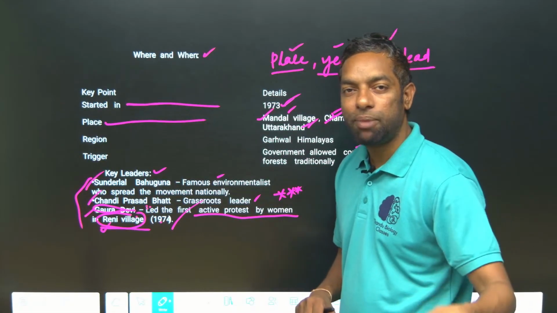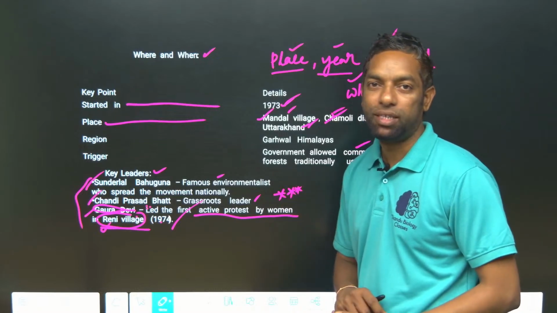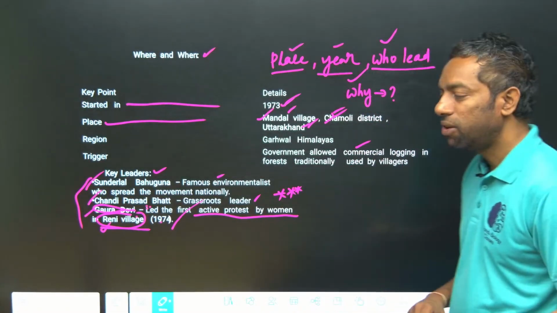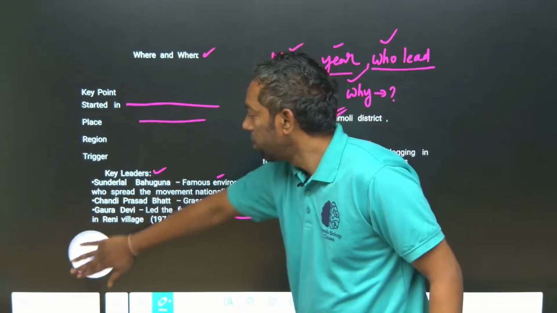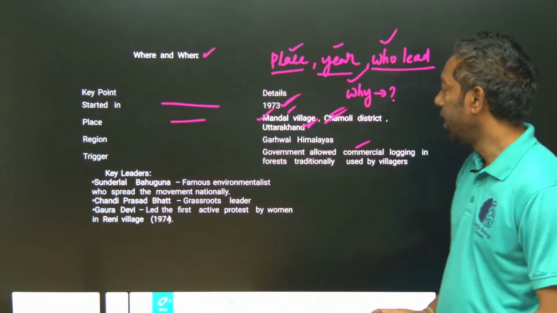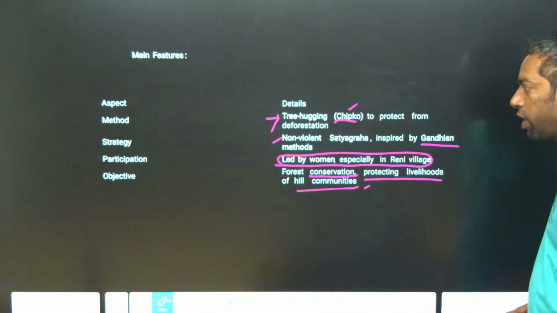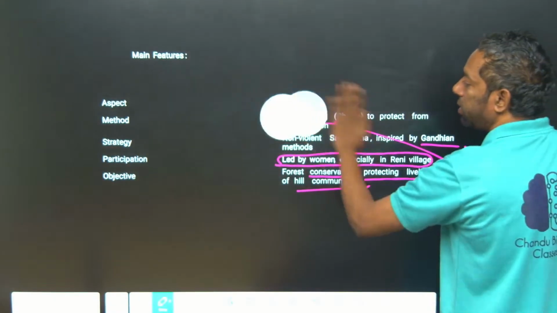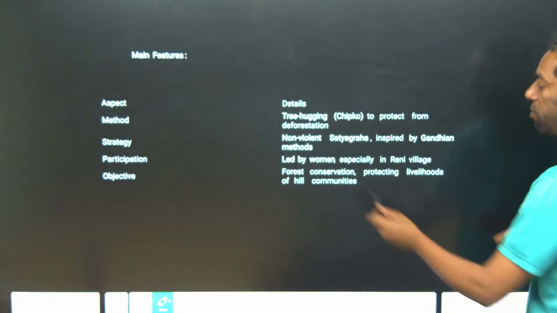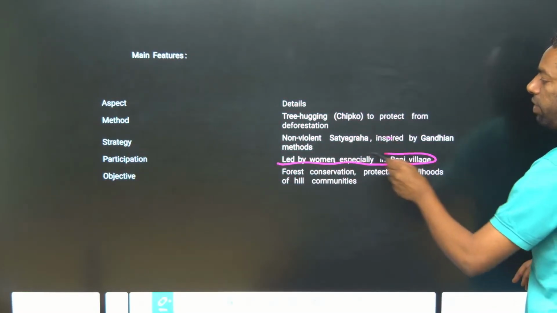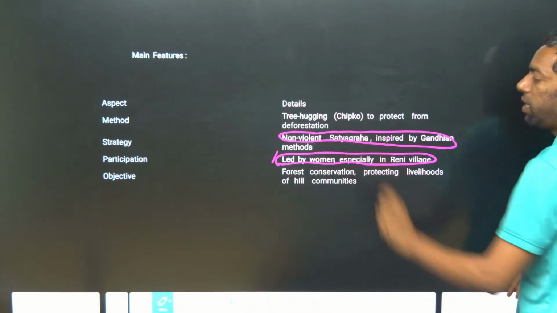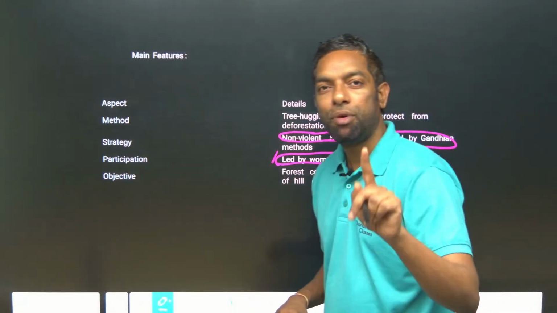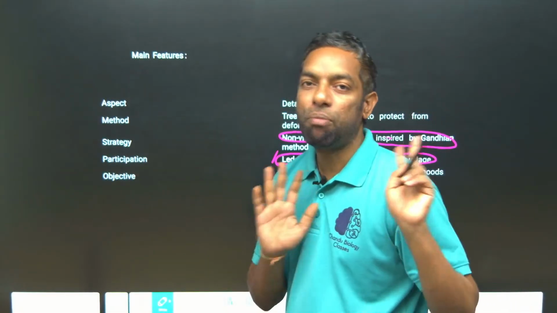Women first participated in which movement? The Chipko movement. It involved women and the leaders Sundarlal Bahuguna, Chandi Prasad and Gaura Devi, the most important leader names. The main features are hugging trees, led by women, especially Raini village. The keywords are hugging, non-violent, satyagraha, inspired by Gandhian methods. Which movement was inspired by Gandhian methods? The Chipko movement.